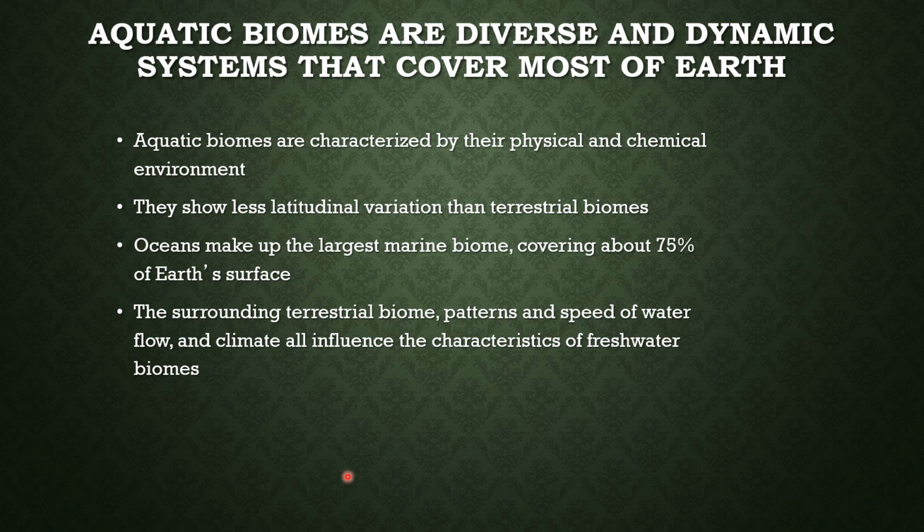Like I said, oceans cover 75% of Earth's surface. The surrounding biomes are terrestrial, and the patterns of the aquatic environments will affect the terrestrial ones and influence other things, such as freshwater environments and things like that, and coastal environments that are more mixed in between. So they have more effect on a lot of things in the terrestrial world, but they are very diverse when comparing the two types of biomes.